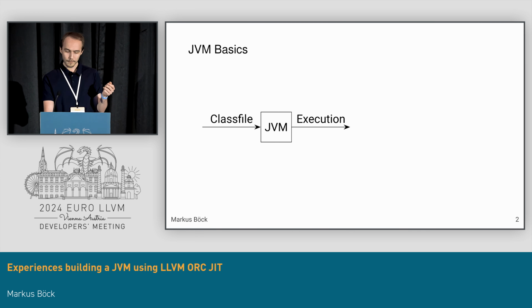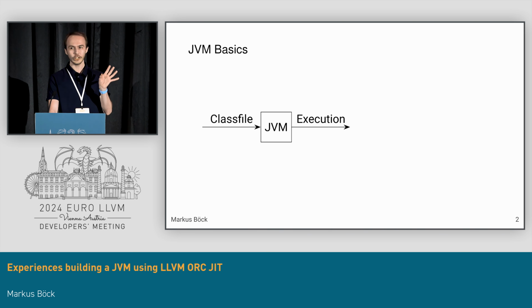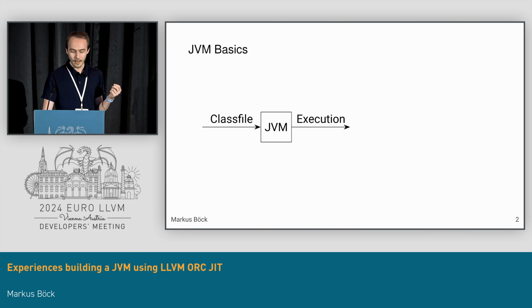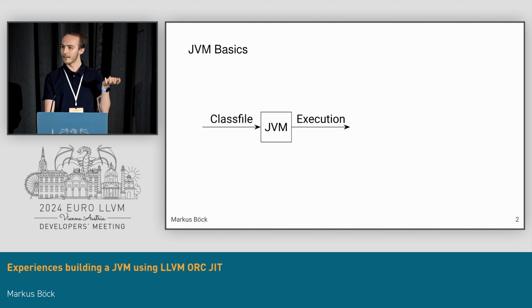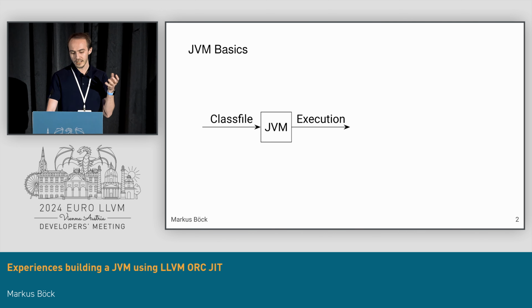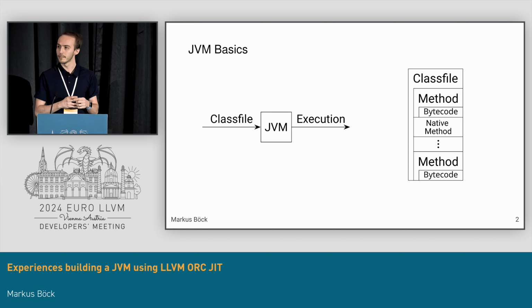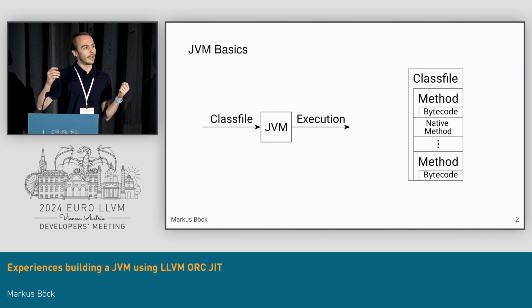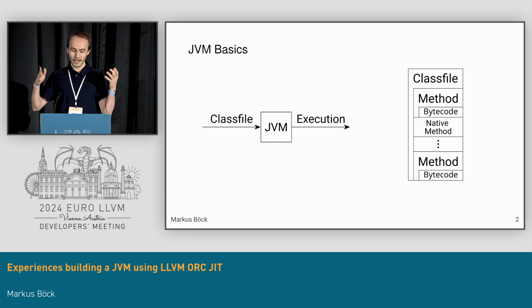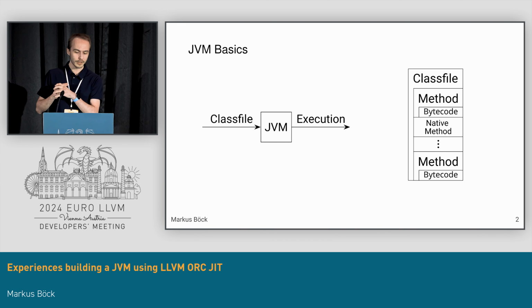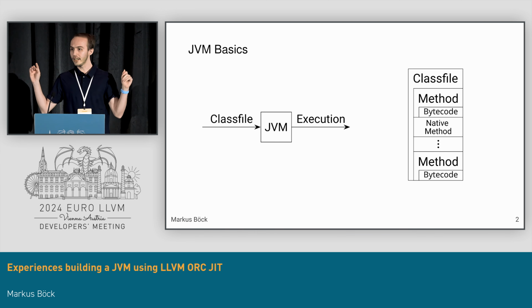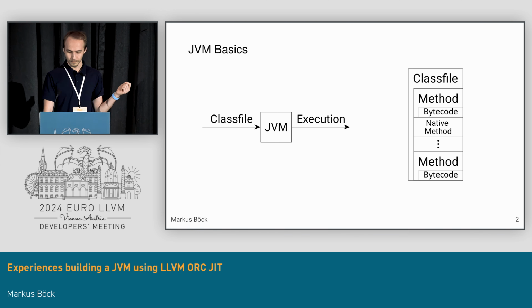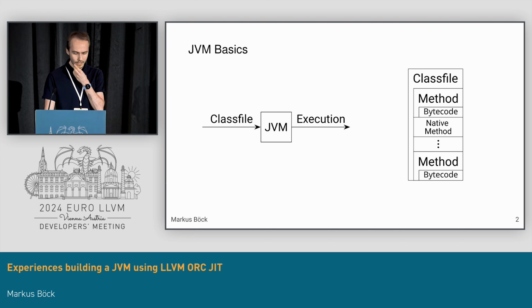What is this class file? Well, it's kind of like the minimum translation unit, if we want to use C++ lingo or C lingo, that results from a Java class being compiled. The interesting part for us is there's many things within the class files. The methods are the interesting part. And the compile once run anywhere promise basically works by having a bytecode for each method implemented in Java that is then executed. How does this bytecode look like?